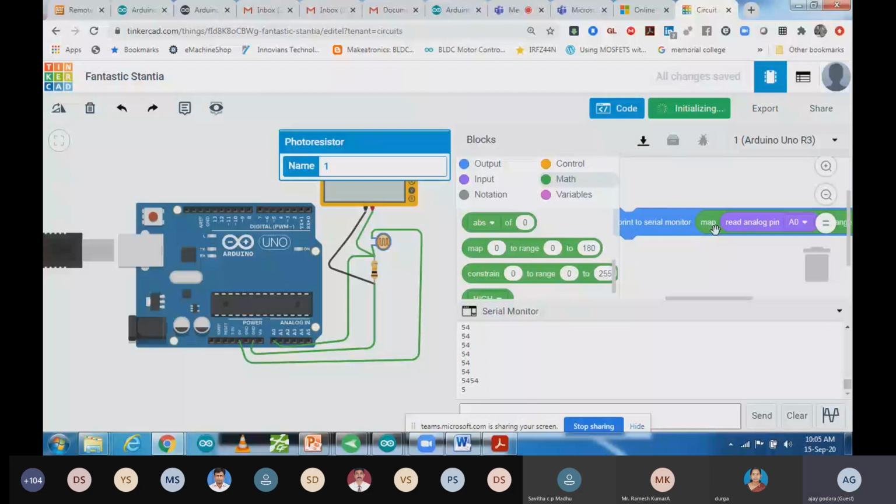So the value is coming as a voltage, you can see it. But it is coming as an integer, not as a float. If you want to see that value as a float, that you can also read, because here that value is coming as a float. Float means decimal points. You are getting the exact value, but here you are going to get only the whole number, that is 4, 5, 3, 2, 1, like this. Now here you can see it.